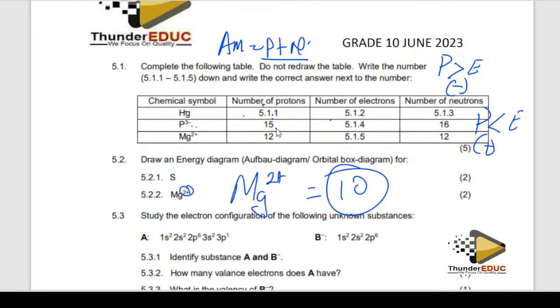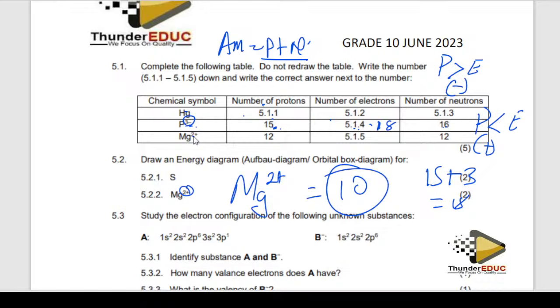Phosphorus, 15. But this is having 3. So the number of neutrons is going to be 15, because neutrons are not exactly the same as protons. But okay, the number of electrons is equal to the number of protons. But this one has a positive 3, meaning that, because of the negative, it has gained 3 electrons, plus 3. So the answer here is going to be 18. You understand?